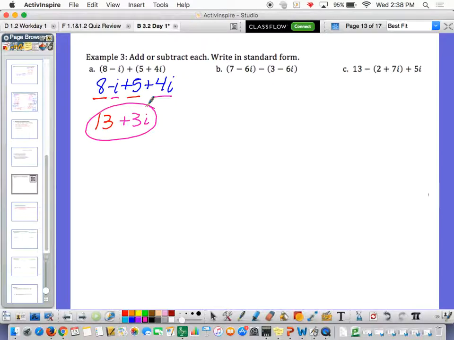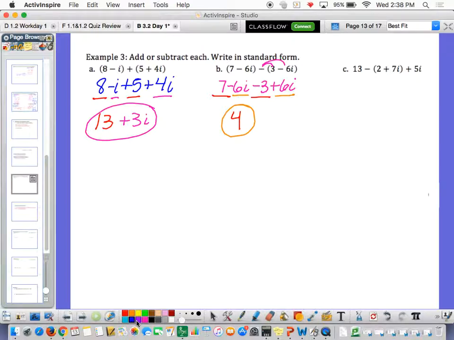Here, we can't just drop the parentheses. We actually do have to distribute that negative. So we've got 7 minus 6i minus 3 plus 6i. Okay? We've got a 7 and a minus 3, which is 4. And we've got a negative 6i plus 6i. Oh boy, that goes away to 0. Your answer's just 4. Woohoo, that's nice. And I know what you're thinking, it cannot be this simple. And I'm telling you, I wish I could make it harder, but I cannot.